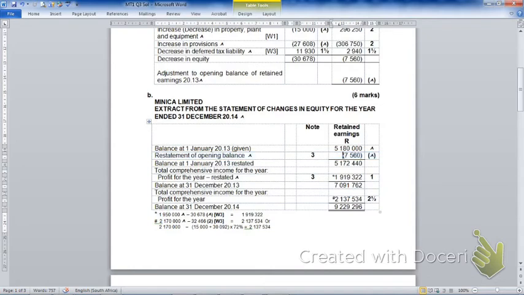That adjustment there comes straight from your adjustment that you calculated in the error. And the adjustment that you have here is also the amount that you calculated in the error. And then in the 2014 year, the adjustment was made in the year itself.